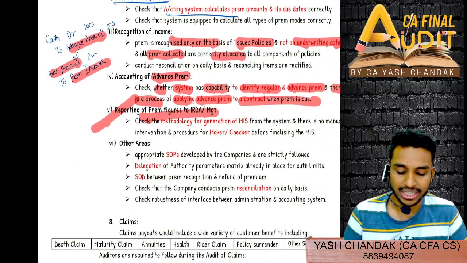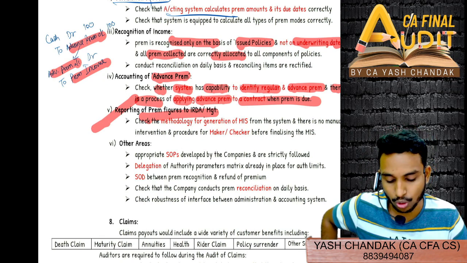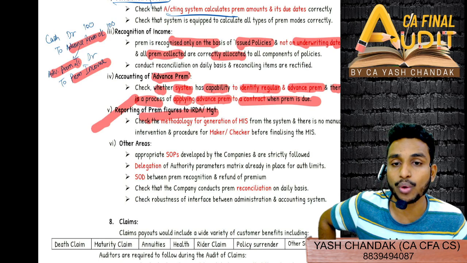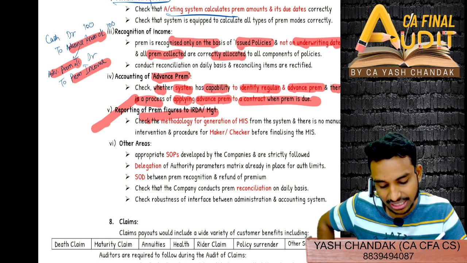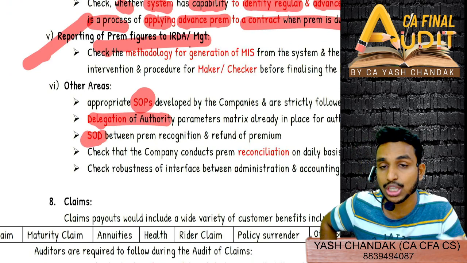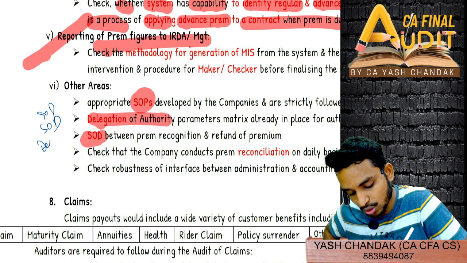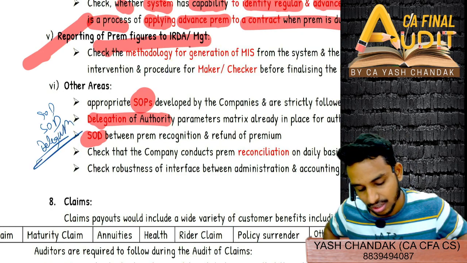Reporting of premium figures to IRDA and management: the methodology for creation and generation of the MIS, whatever the methodology is, you should also report it to IRDA and management. And other areas it deals with are standard operating procedure, delegation of authority, and standard of segregation of duty. So SOP is done, SOD is done, delegation is done. All these are the last points.